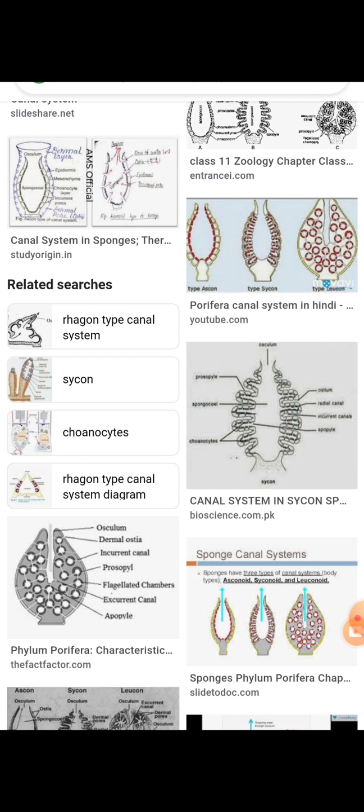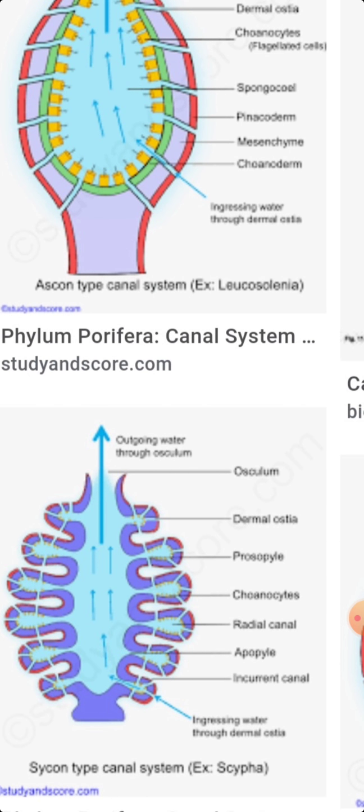In the canal system of poriferans, they mainly take some food materials and substrate. Here you have to see clearly the diagram shows the canal system, how the incurrent water goes to the outside. Here are the functions of a canal system. The canal system helps the sponges in nutrition, respiration as well as excretion.